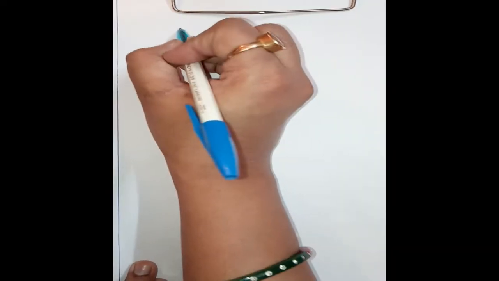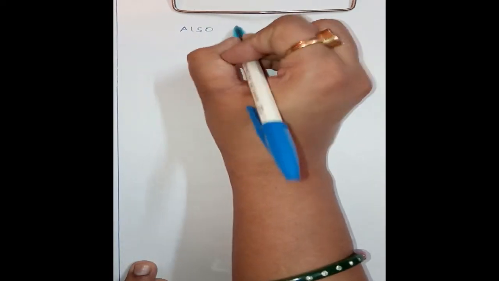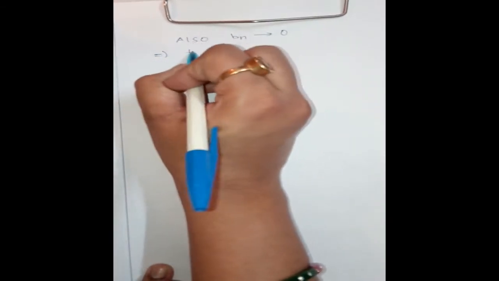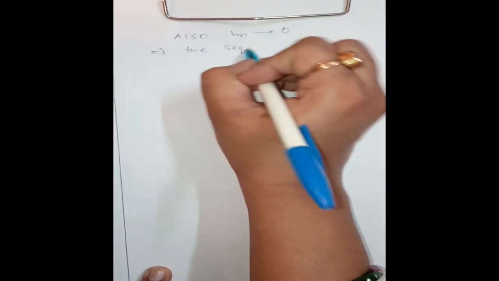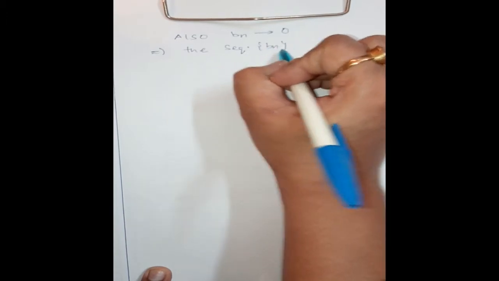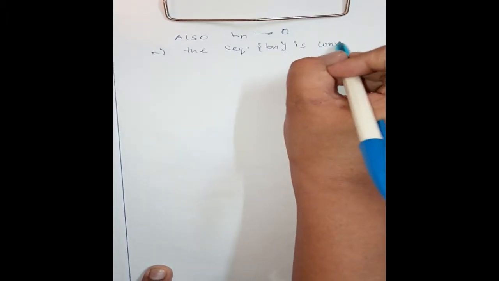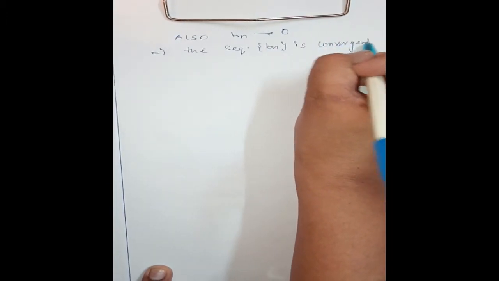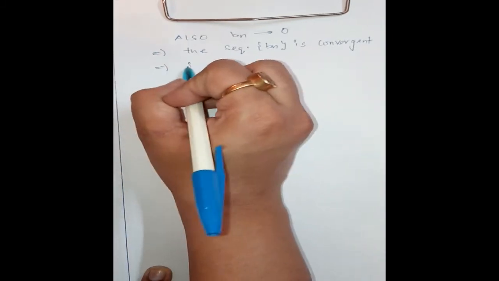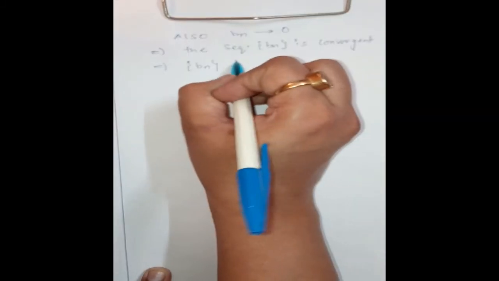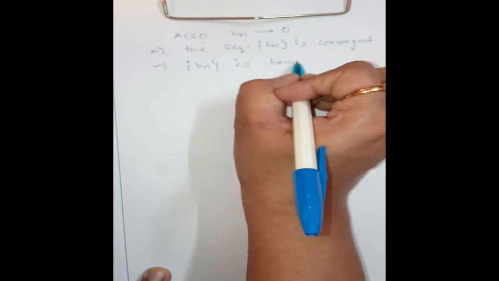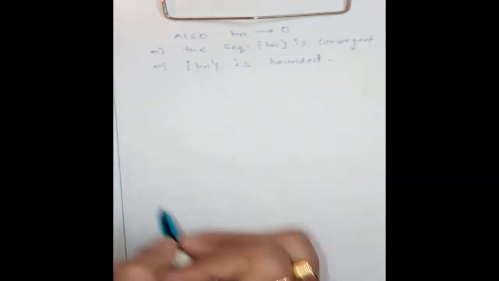Also, the sequence b_n tends to 0. This means the sequence b_n is convergent. This means the sequence b_n is bounded as well. We have done this result: every convergent sequence is bounded.